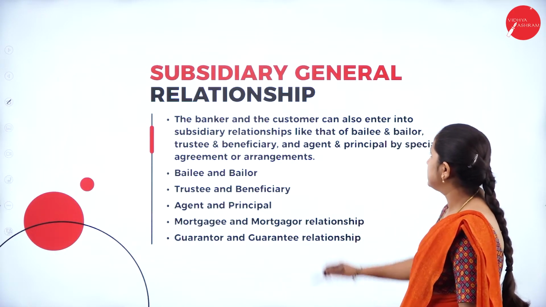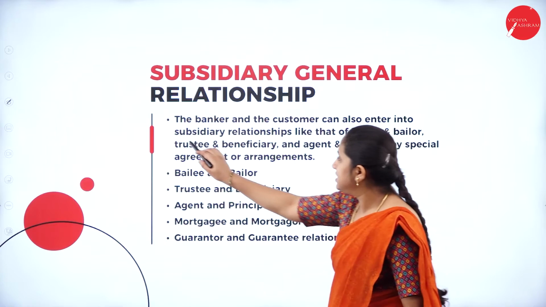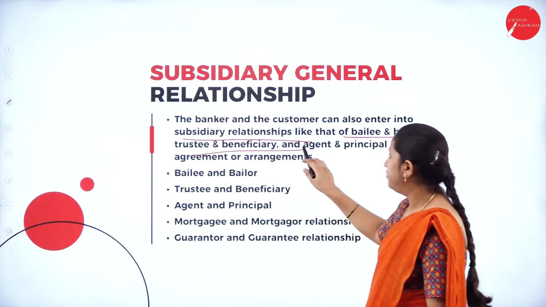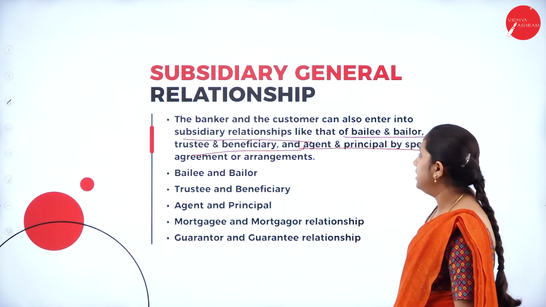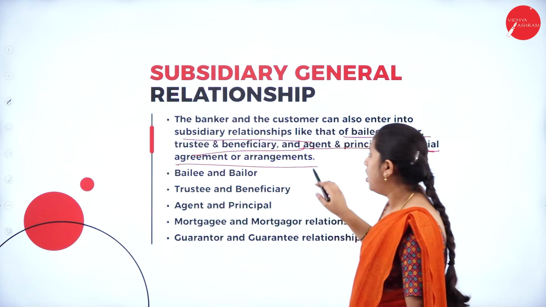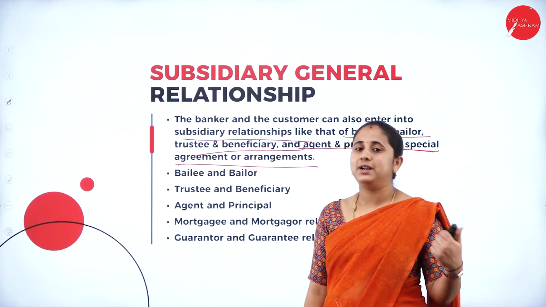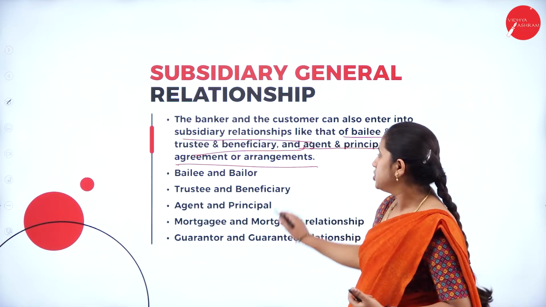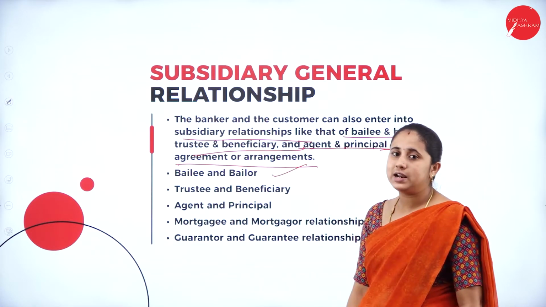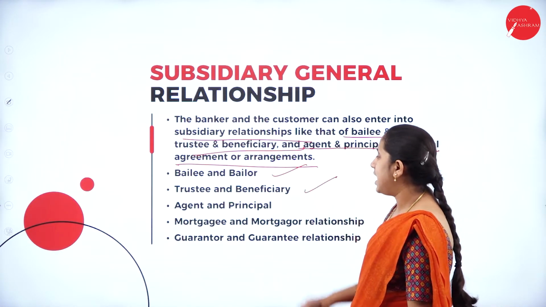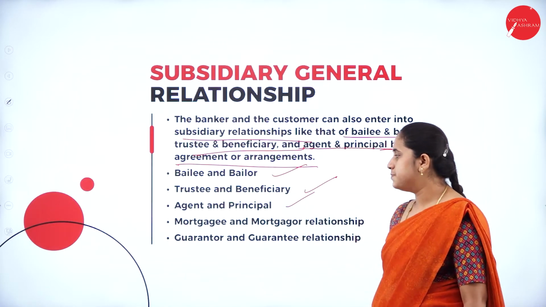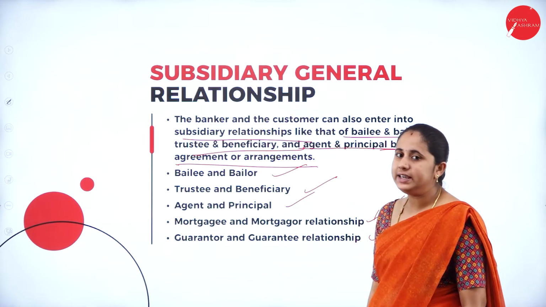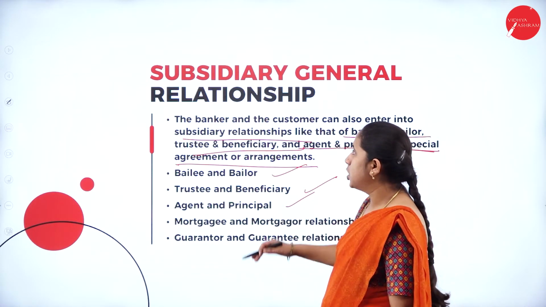The banker and customer can also enter into subsidiary relationships like bailor and bailee, trustee and beneficiary, agent and principal, by special agreement or arrangement. So the special relationships are bailor and bailee, trustee and beneficiary, agent and principal, mortgagee and mortgagor, and guarantor and guarantee. Let us discuss one by one.